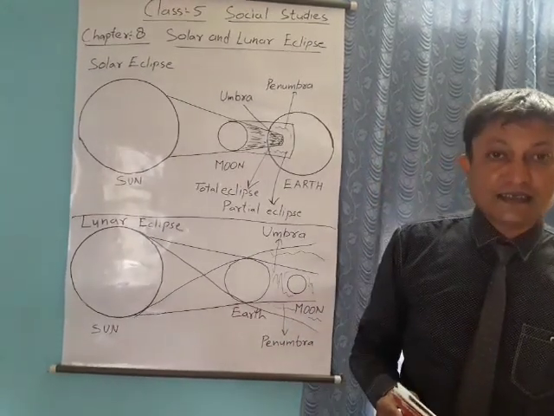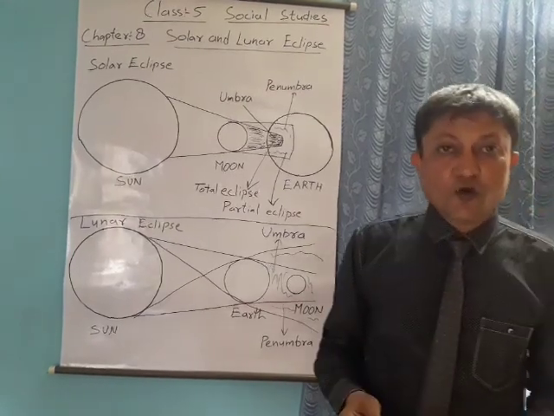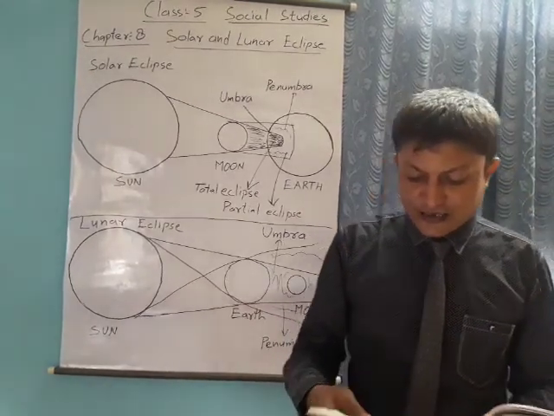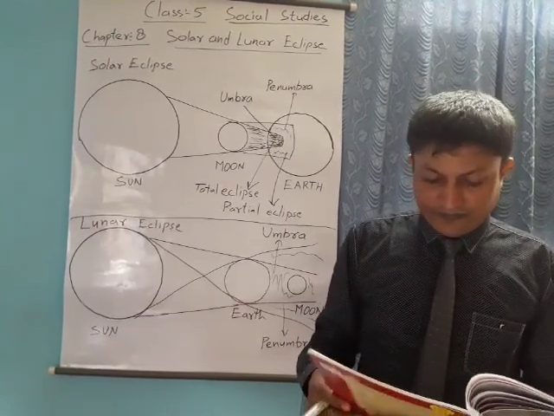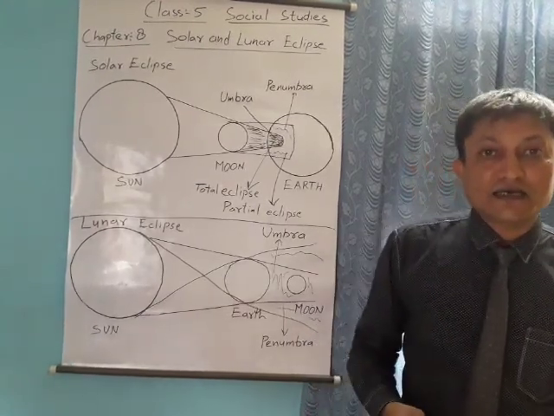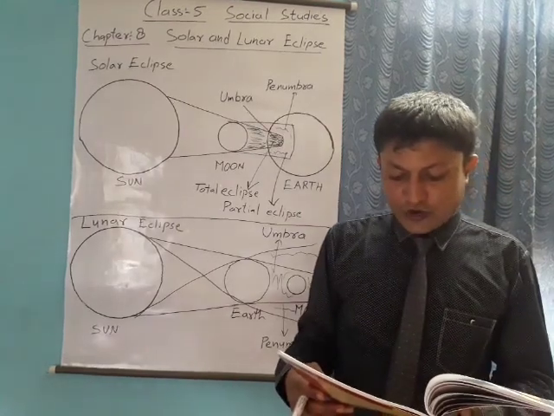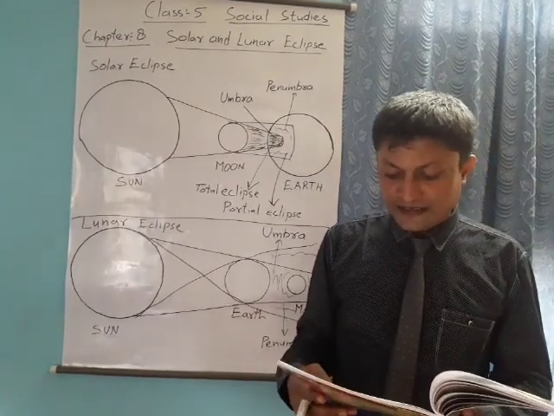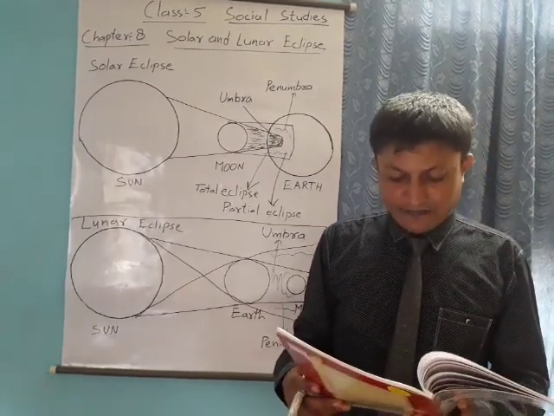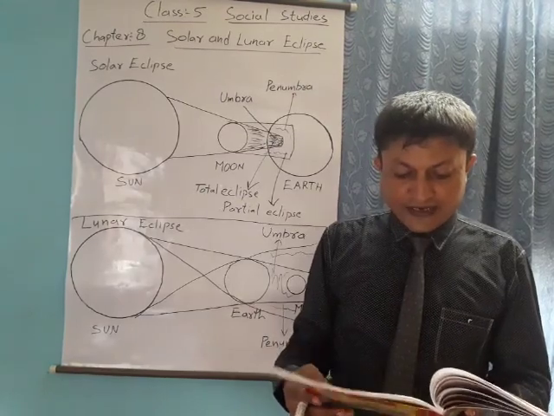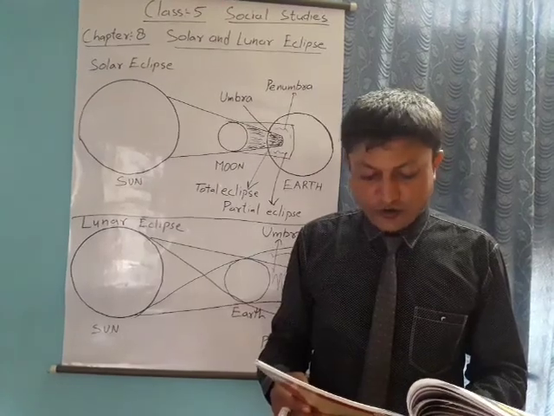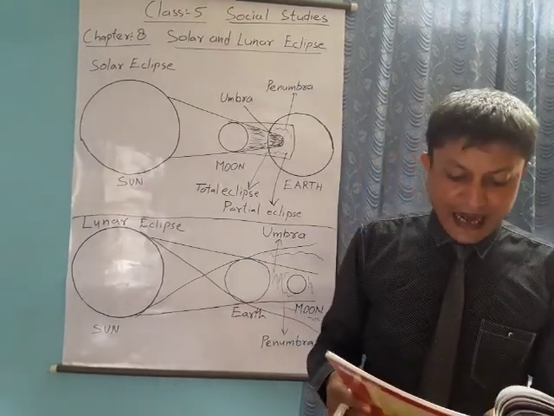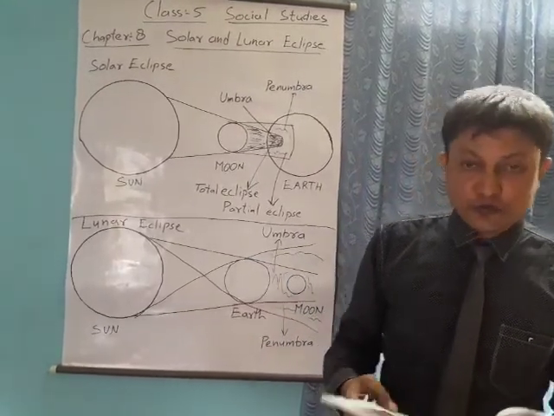The earth and the moon both are orbiting in space. The earth goes around the sun and the moon revolves around the earth. It so happens on some full moon days that the earth's shadow falls on the moon. This is called a lunar eclipse. It can happen only on a full moon night.